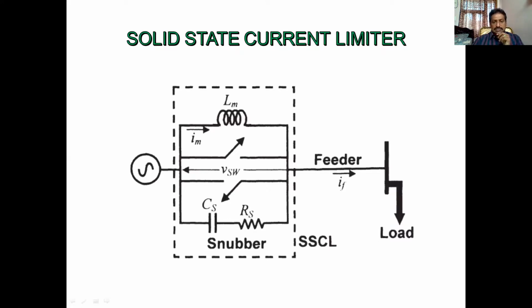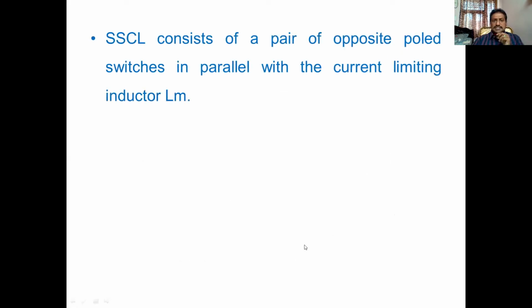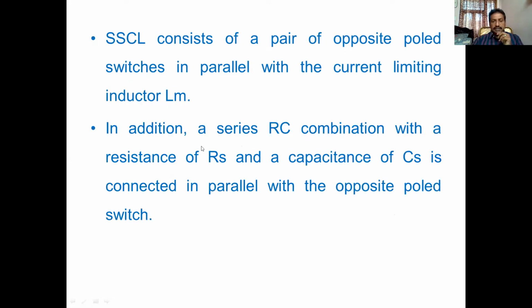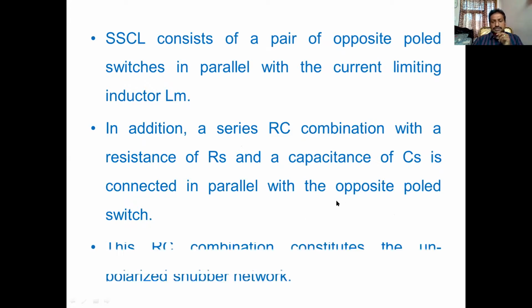How to control this current and these parameters with the help of this solid state device? First, the SSCL consists of a pair of opposite pole switches in parallel with the current limiting inductor. In addition, a series RC combination, where a resistance RS and a capacitance CS, is connected in parallel with the opposite pole switch.